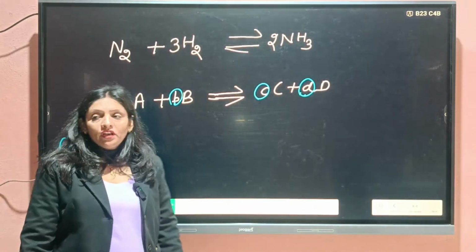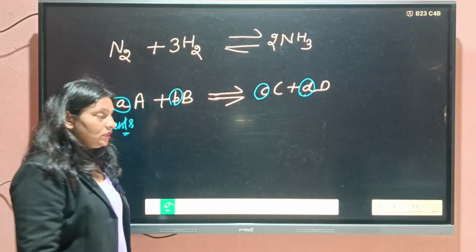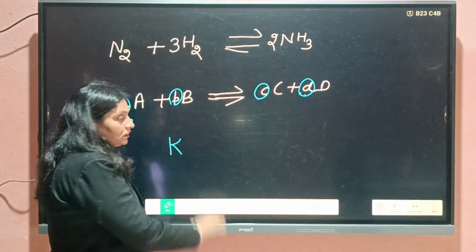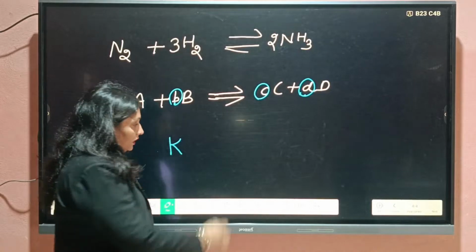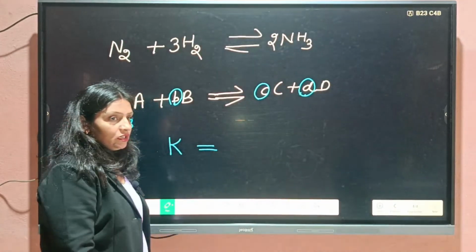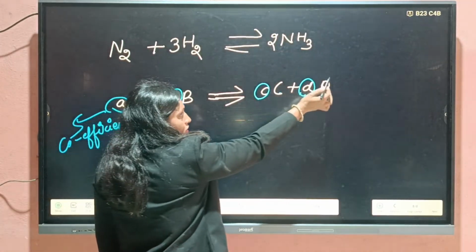Then how can we write equilibrium constant? Then equilibrium constant is equal to the product of concentration of product.